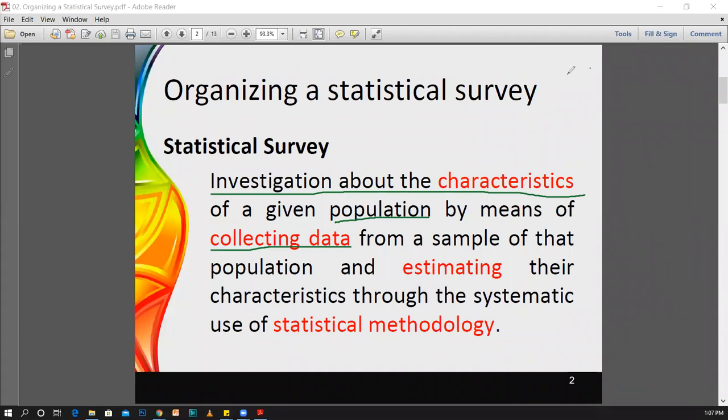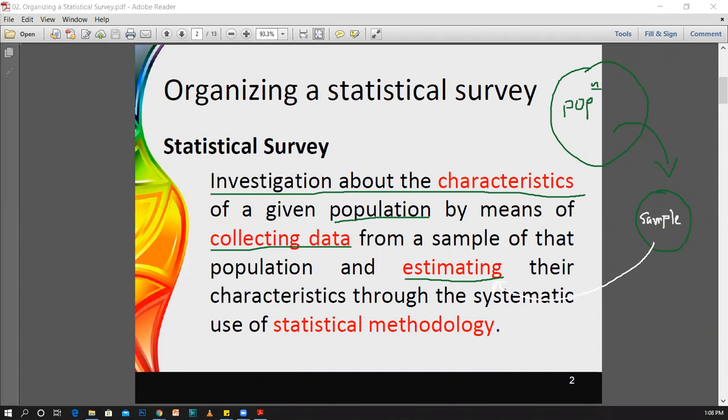If it is a population, then you identify a sample, and for that sample you collect data. Then, based on the sample data, you estimate the characteristics. Here you have the population, and here you have the sample, and here is the sample data. For the sample you collect the data, and based on the sample you estimate their characteristics.